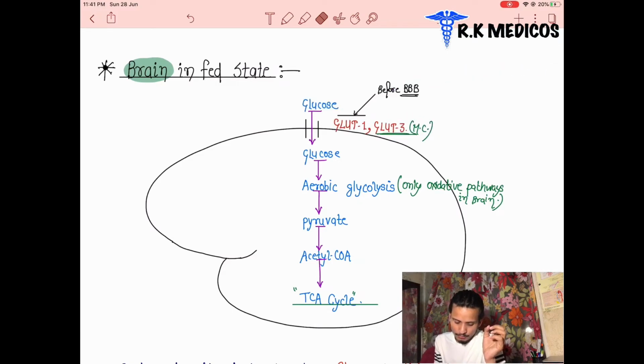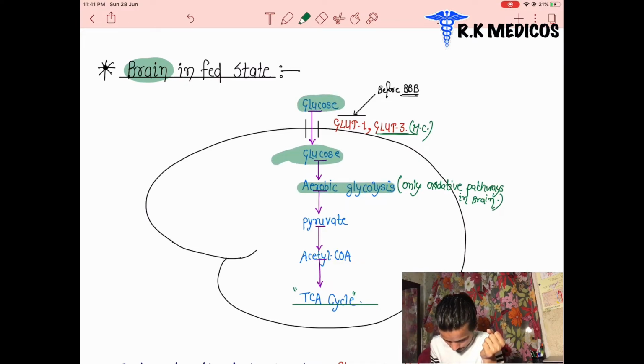So now you know the main receptors through which glucose enters the brain: GLUT1 and GLUT3. Glucose enters the brain, and only the oxidative pathway happens there. We can say that in our brain there is always aerobic glycolysis, never anaerobic glycolysis. There is always production of ATP in the presence of oxygen.